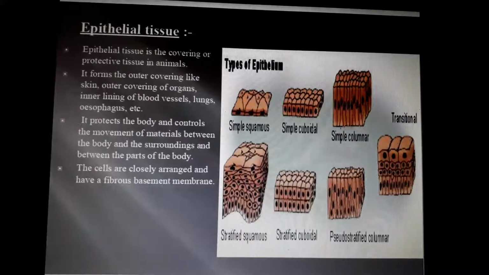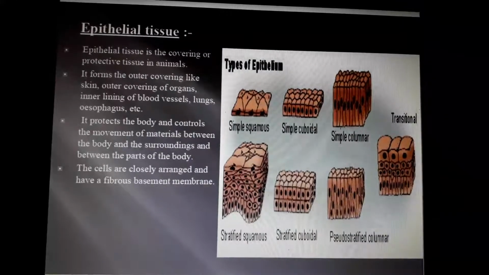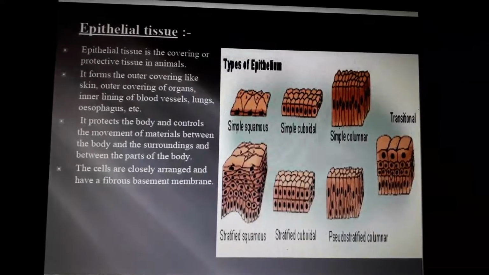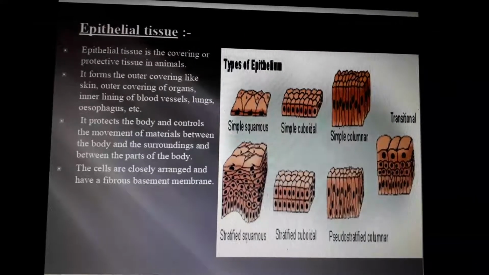Don't imagine that our stomach is moving throughout the body, sometimes in our hand, sometimes in our leg. No, not like that. It has movements, but small movements. And the liquid also moves here and there. All that is controlled by these epithelial tissues. These cells are closely arranged and have a fibrous basement membrane. They are very closely packed.